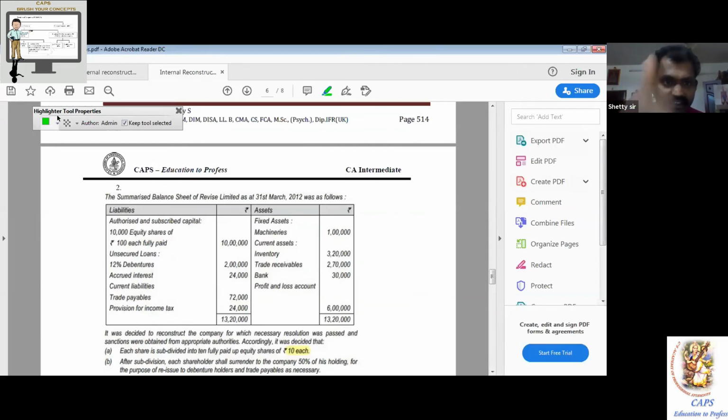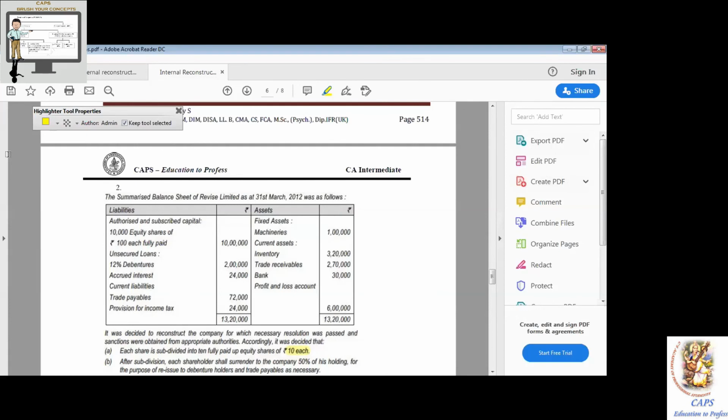Machinery, we never touched anywhere in the entries. It will remain as 1 lakh. Inventory, did we touch? No. Trade receivable? No. Bank, did we issue any shares or receive any money? I don't think so. So everything will remain same. Assets and all items will remain mutatis mutandis, same except P&L account balance. That is gone. Am I right? Yes, sir.